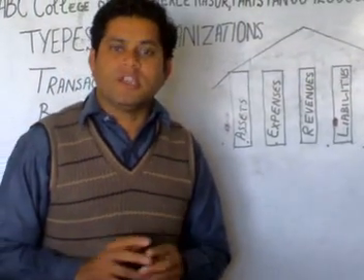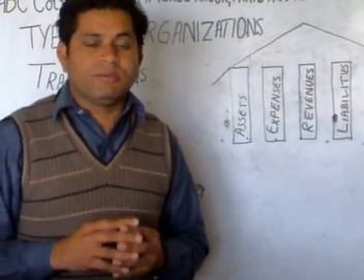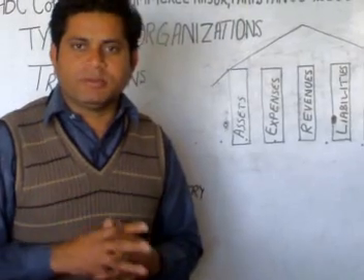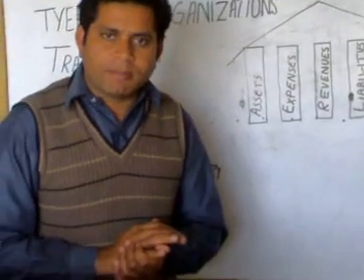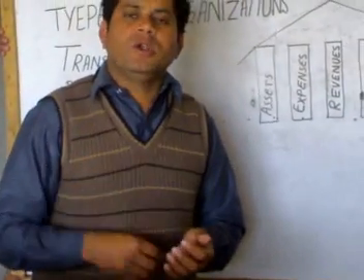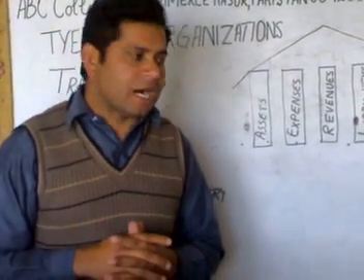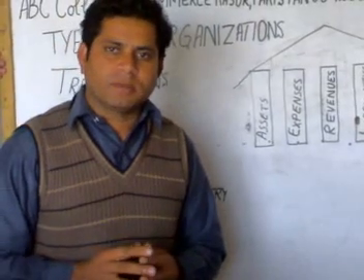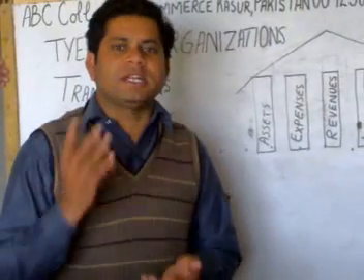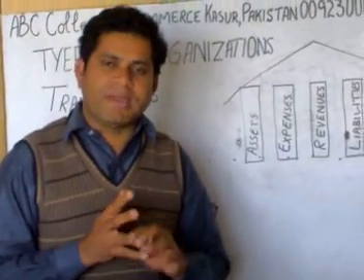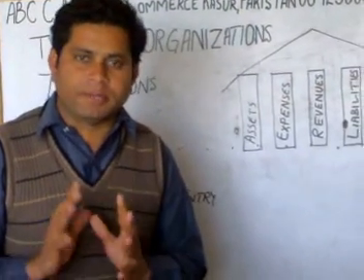And the third one is value in money. It must have value in money. For example, we can sell it for rupees 20 lakh or 25 lakh, any amount. That is called value in money. Anything which satisfies the following 3 conditions, ownership, future benefit and value in money, is called an asset according to accounting.